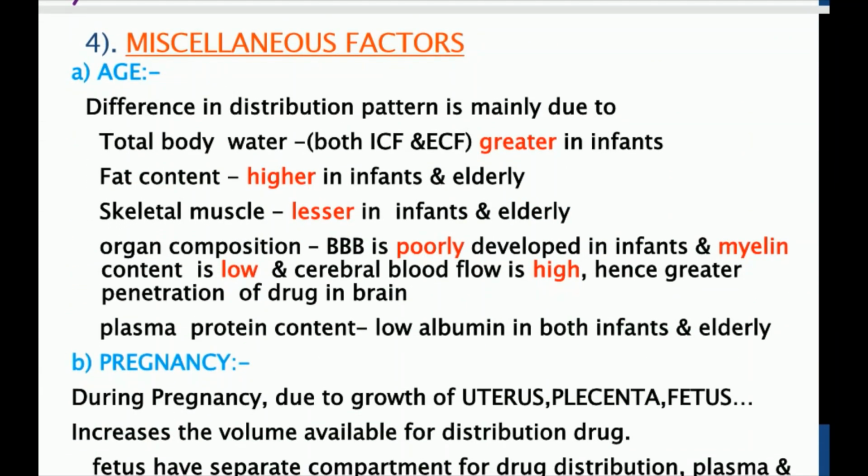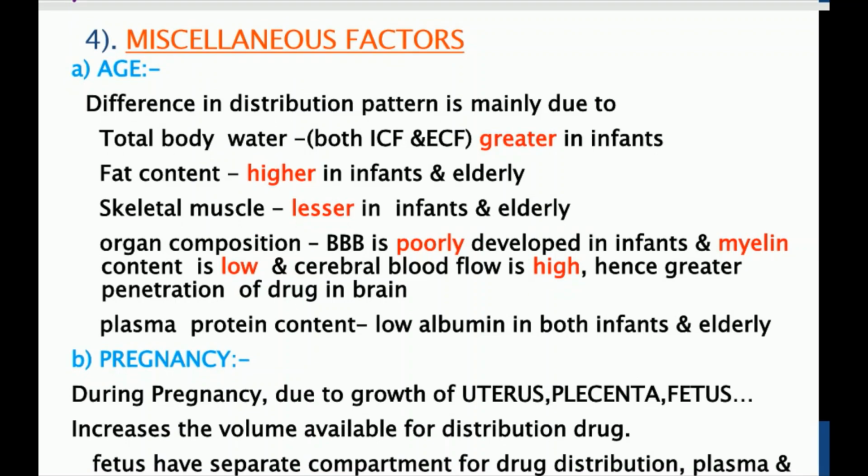Now the next factors that affect the distribution of the drug are the miscellaneous factors. Among those, the first one is age. There are different age categories: infants, adults, elders. In those, some components are different. For example, total body water is greater in infants.